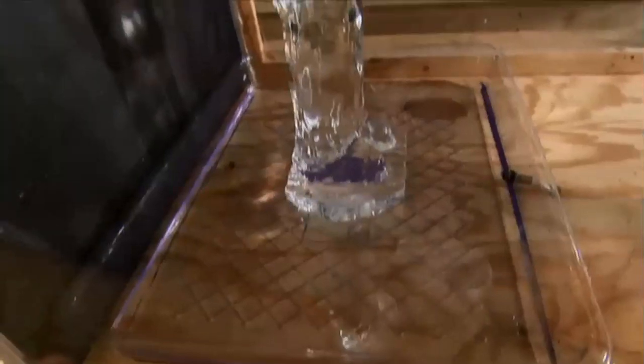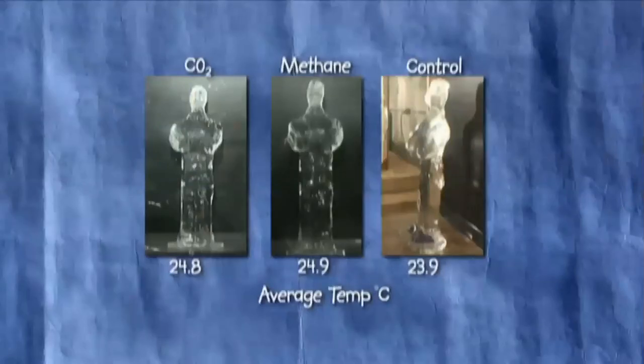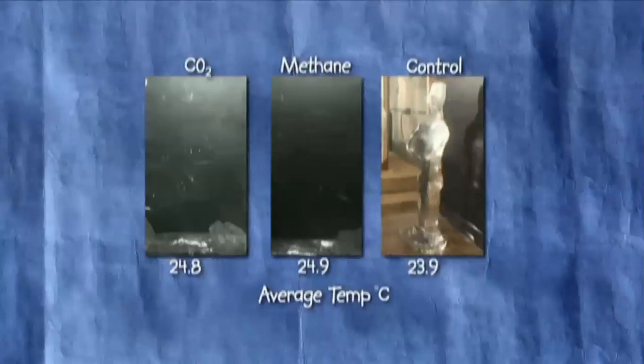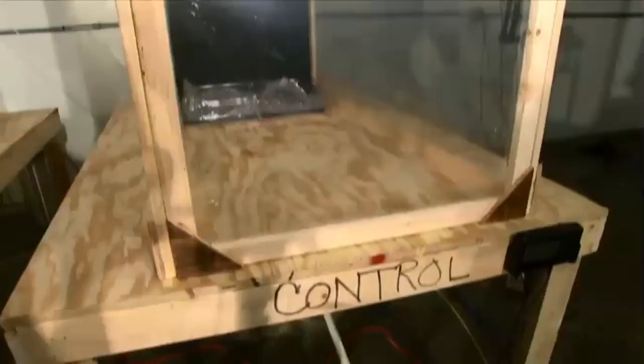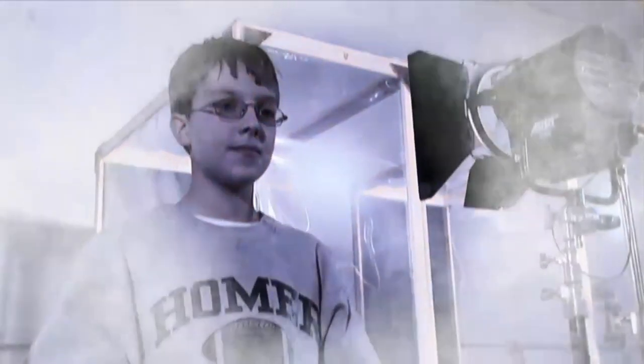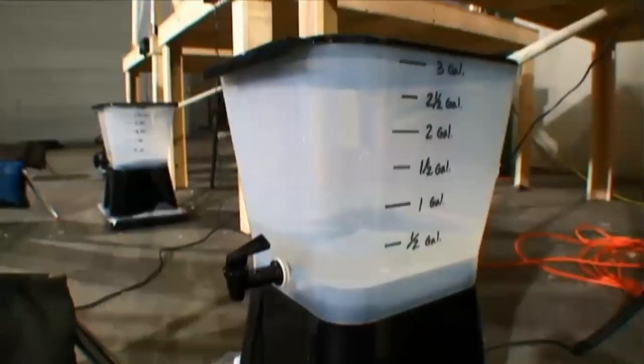After 3.5 hours, the ice statues start to melt. And the boxes with the CO2 and methane were 1 whole degree warmer. What does Eric's experiment show? I think that this is showing that CO2 and methane are major culprits for global warming. If greenhouse gases do this to ice, what will they do to our planet? Eric hopes to be part of the solution.